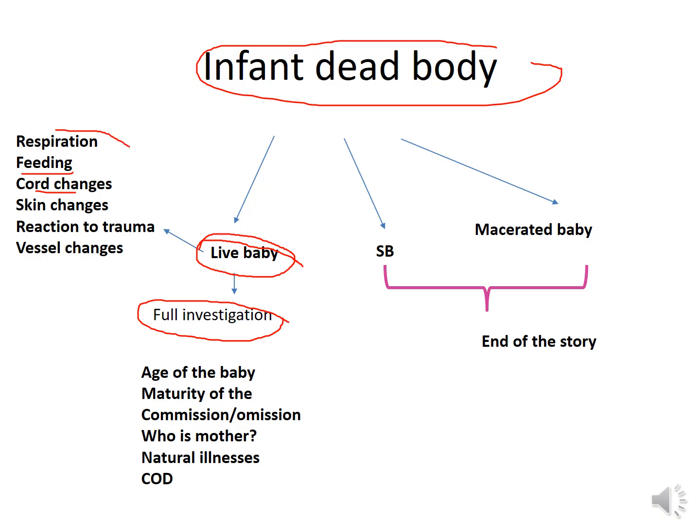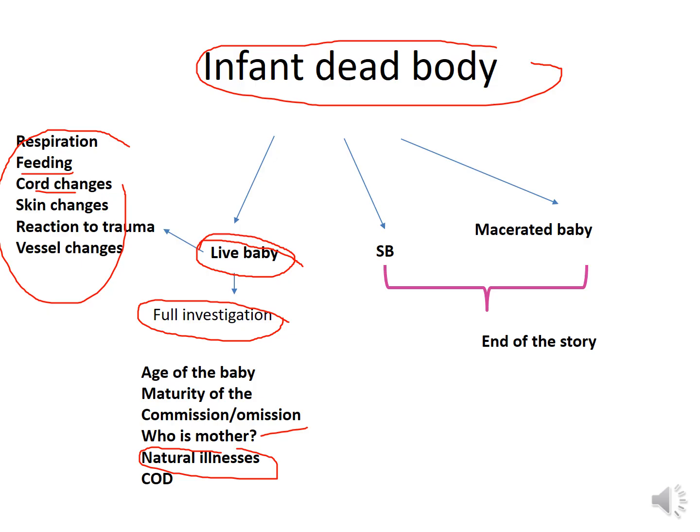If you can see one of those, it is clear evidence that the baby was born alive, all right? And also you have to ascertain the maturity and what actions were performed to kill the baby, whether it's a form of commission or omission, and who the mother is. In this case you have to take the DNA sample, exclude natural illnesses, and then finally determine the cause of death.